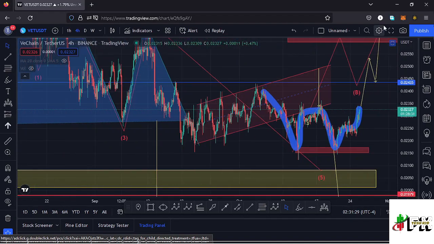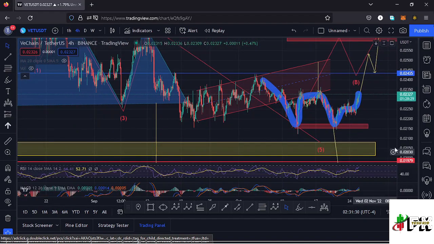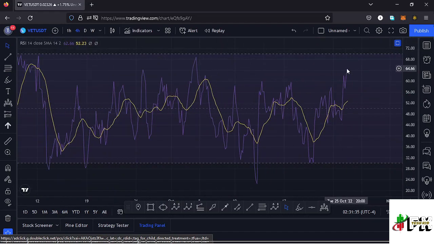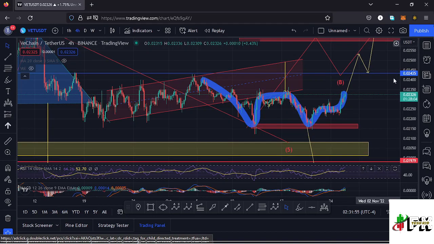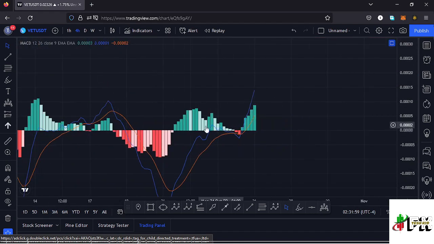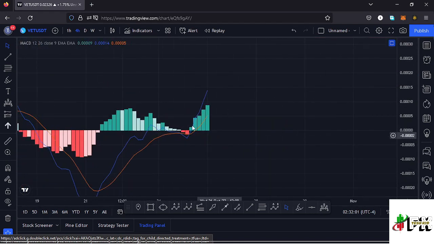Also taking a look at the indicators to see what movements will be supported. Here on the 4-hour RSI, we are trading at around the 64 mark, meaning we have massive room to support any movement to the upper side once we break out of that head and that double bottom that I have drawn out on the charts. Also taking a look at the MACD. Here on the MACD, we have printed a bullish cross, and that would mean higher prices could be coming our way. So any movements to the upper side will still be supported.